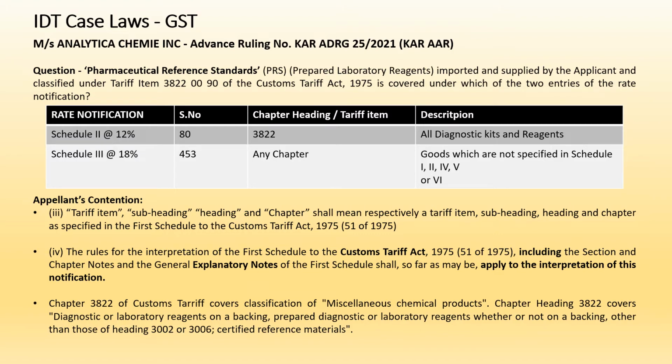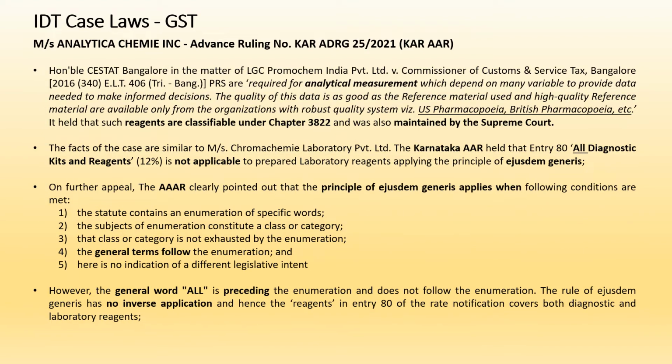So the question before the advance ruling authority is whether we should go with entry number 80, which is at 12 percent, or entry number 453, which is at 18 percent. One thing the appellant is very sure of is that the classification of this product is 3822 only, because there are precedents: in LGC Promochem India Private Limited, the Bangalore Tribunal upheld that such PRS are required for analytical measurement, which depends on many variables to provide data needed to make informed decisions.